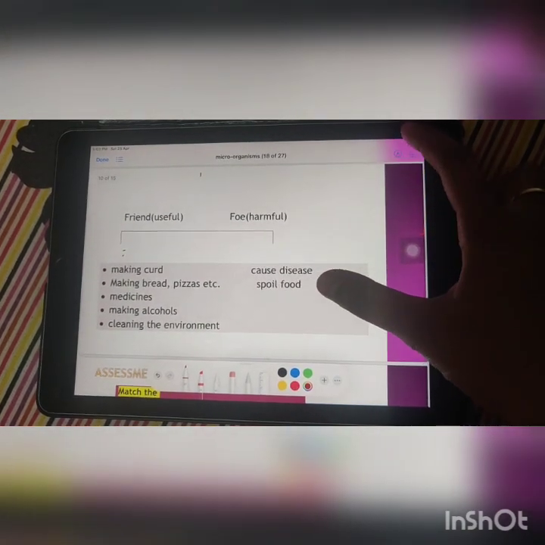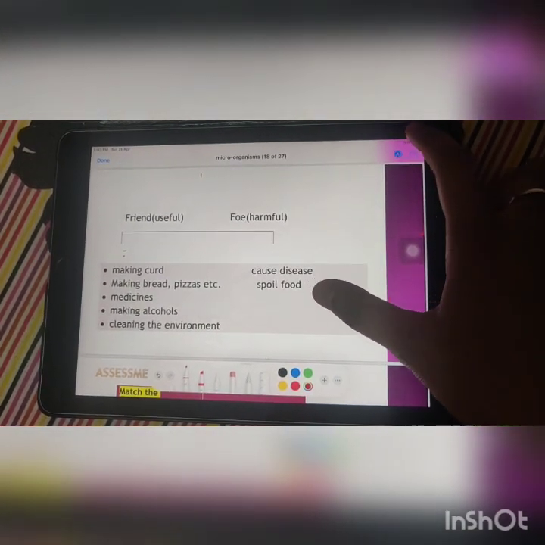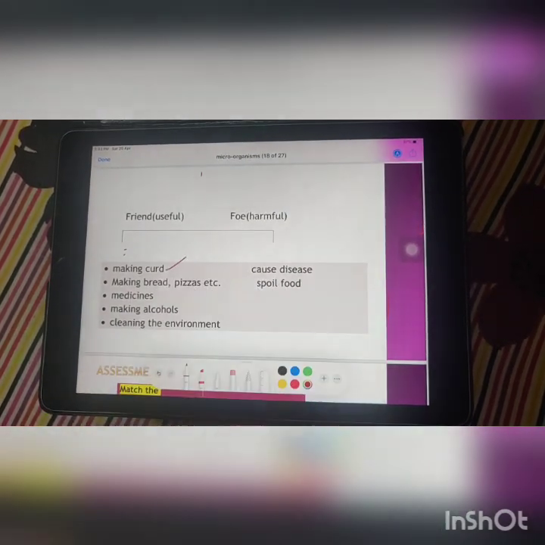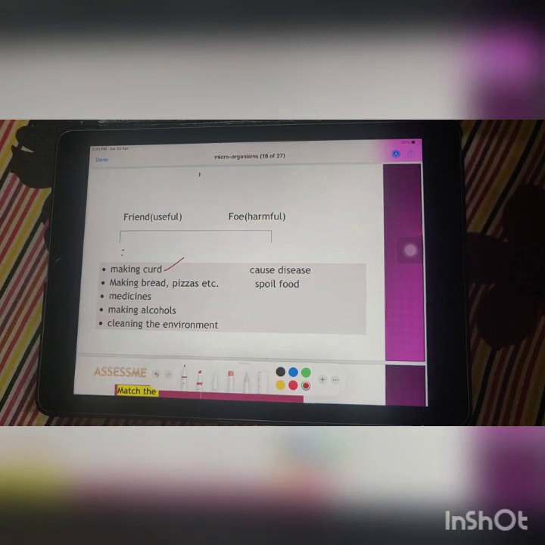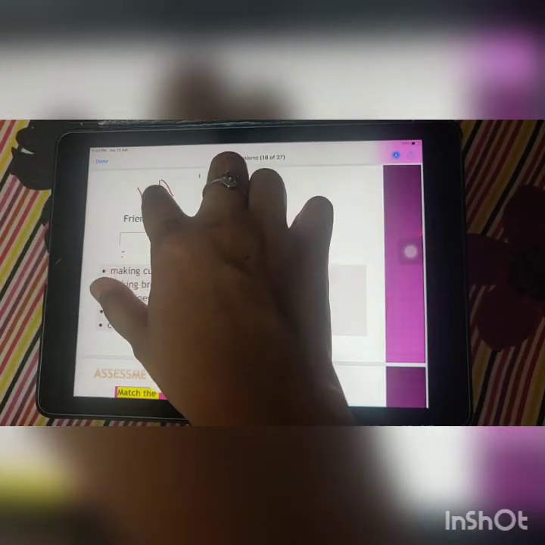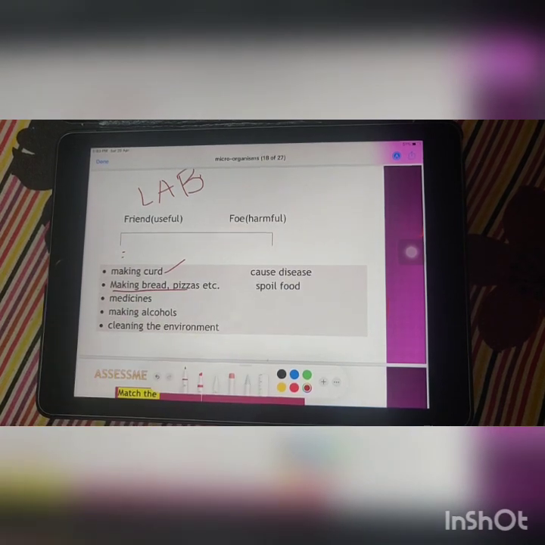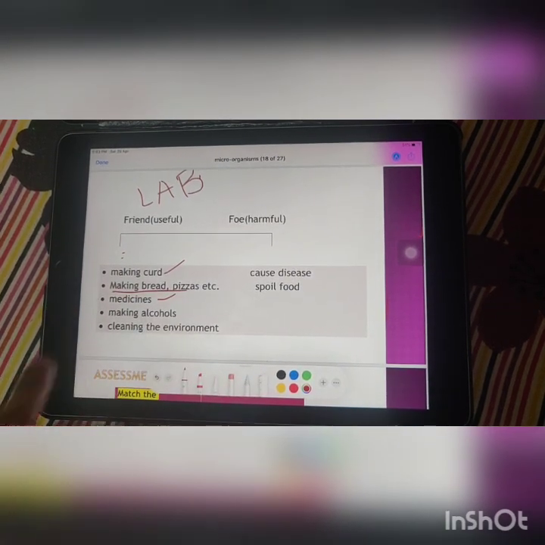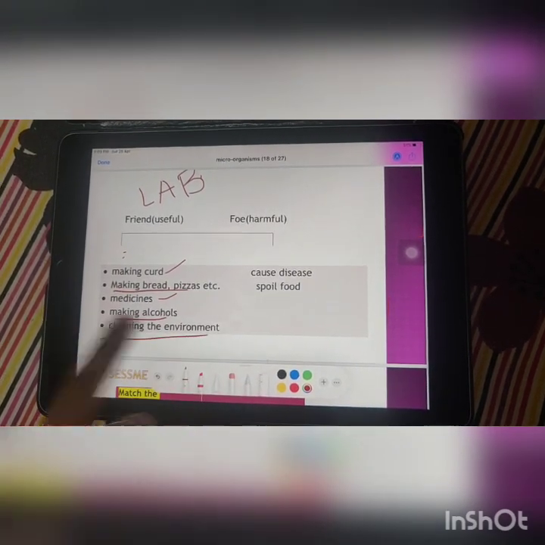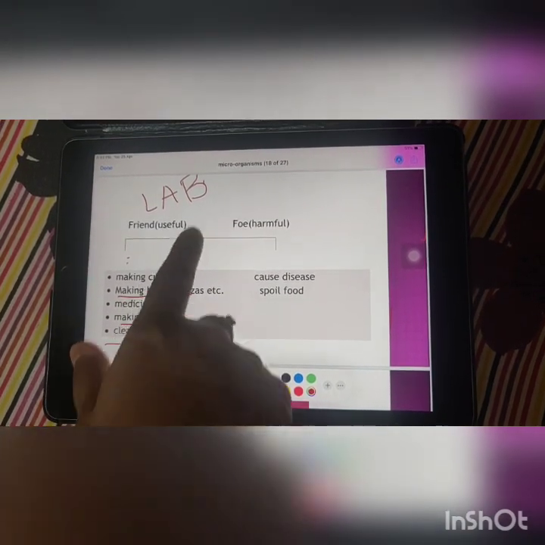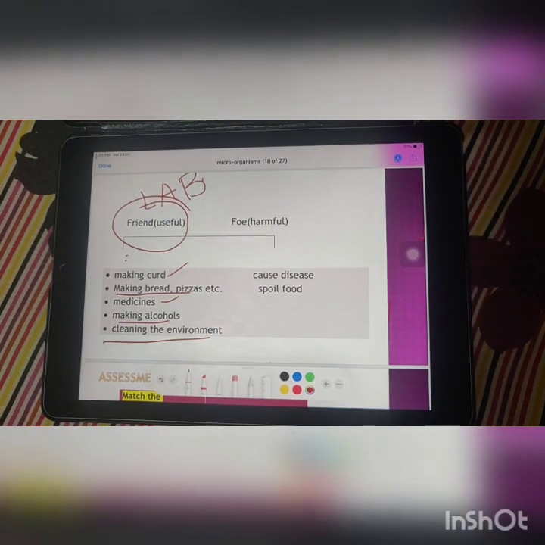There are many examples where we can see that they are useful for us. Like in the formation of curd, there is a requirement of bacteria called lactobacillus. In short, we say that it's LAB. Then for making bread and pizza, for making medicine, for making alcohol, for cleaning the environment, we require these microorganisms only. That is why we are saying that they are friends for us.